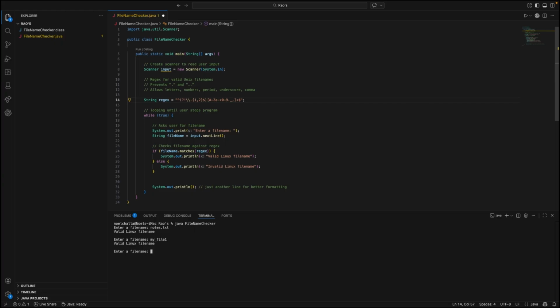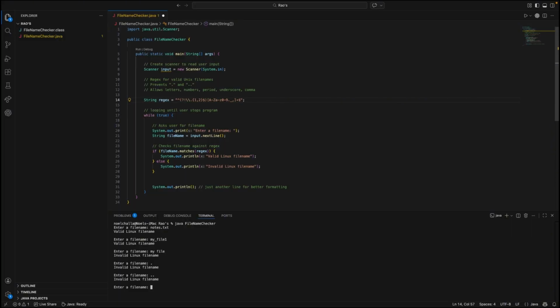And now let's try adding a space in our file name, such as "my file", and it will say invalid Linux file name. And let's try with just a period, and it will say invalid Linux file name. And let's do a double period, it will also say invalid Linux file name.